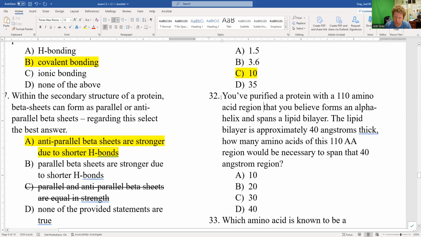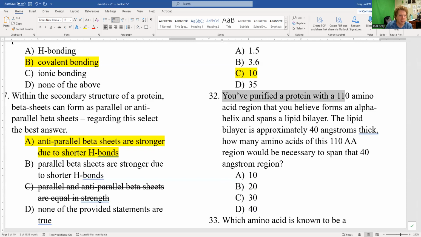So that was number 31. 32, you've purified a protein with a 110 amino acid region that you believe forms an alpha helix and spans a lipid bilayer. The lipid bilayer is approximately 40 angstroms thick. How many amino acids of this 110 amino acid region would be necessary to span that 40 angstrom region?